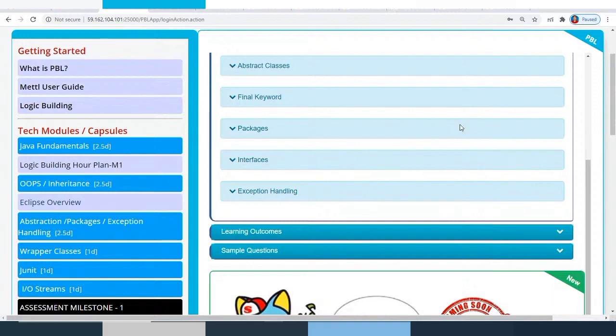We also understood that an abstract method can never be declared final, and also if a child class doesn't override at least one of the abstract methods declared in the abstract class of the parent, then the child also has to be declared as abstract.